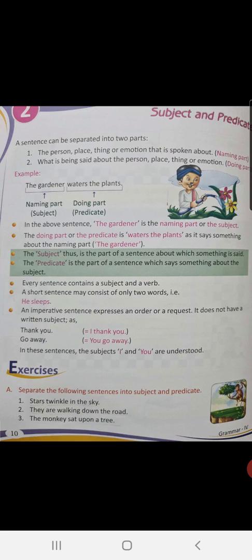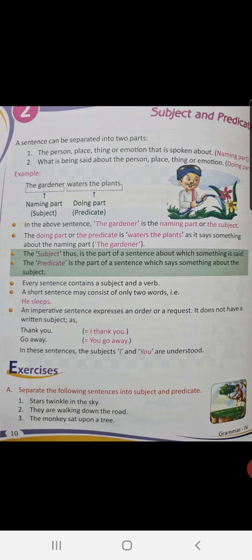Children, let us see the example. The gardener waters the plants. Children, in this sentence, we are talking about whom? We are talking about the gardener. So the gardener is the subject. And what are we saying about the gardener? We are saying that the gardener waters the plants. So waters the plants is the predicate.